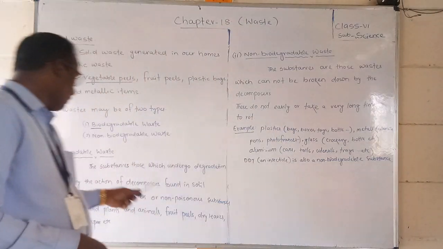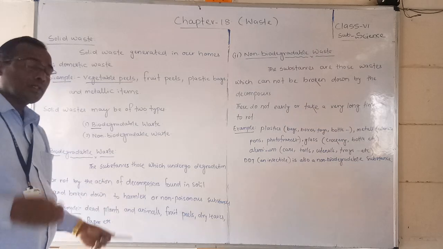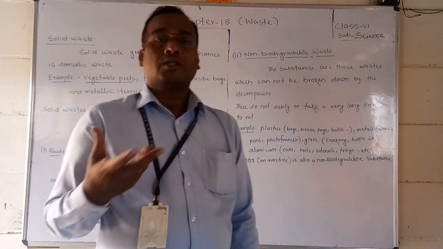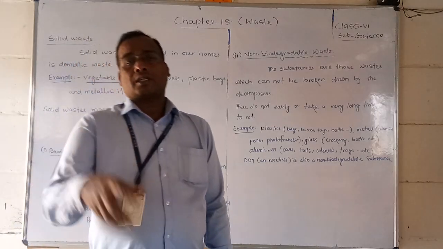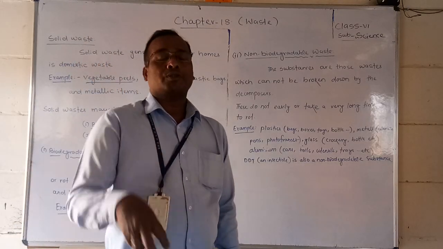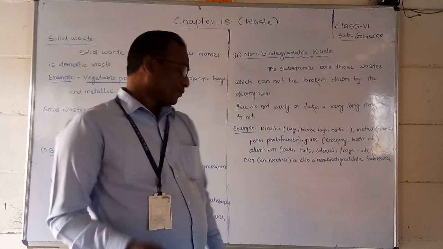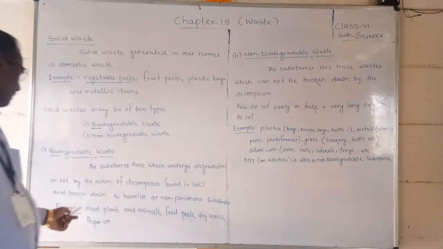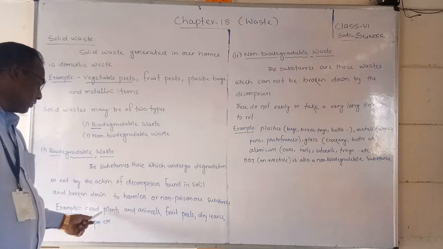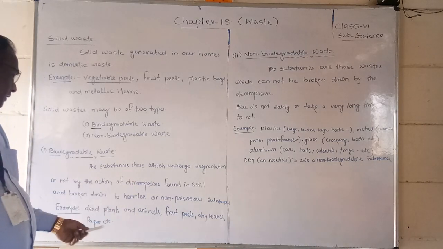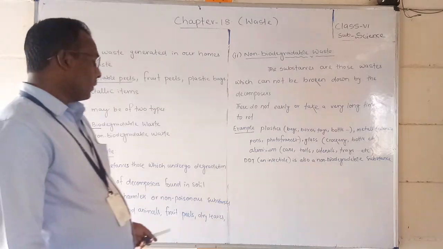Whenever they decompose, one gas is released, and that time you get a very odd smell because the bacteria are decomposing that dead body. So at that time one bad smell will come. Generally these are the examples of biodegradable substances: dead plants, animals, fruits and peels, dry leaves or paper, etc.